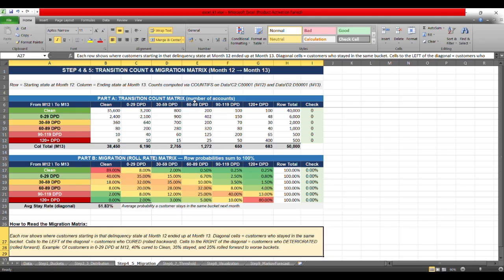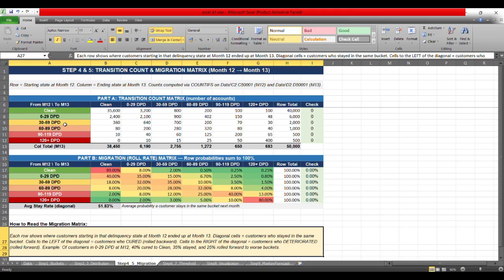First we need to calculate the transition counts. The rows are the starting state at month 12, meaning what is the behavior of that account at month 12, and the columns tell us what exactly the ending state is at month 13.